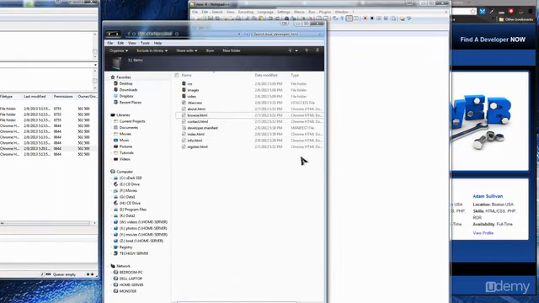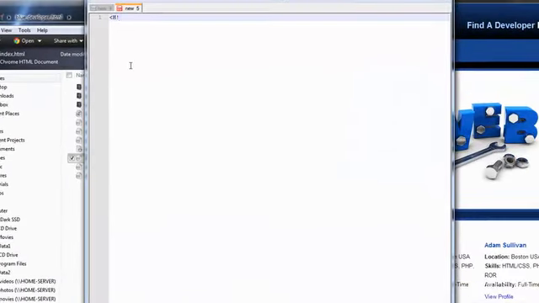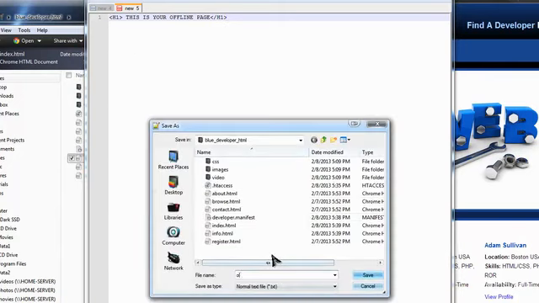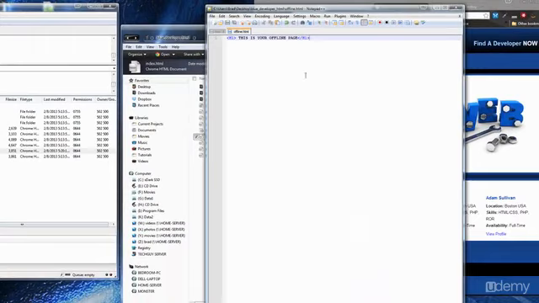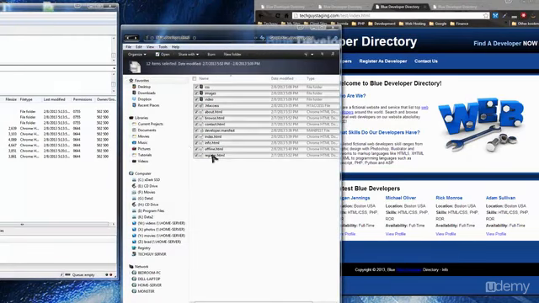We've got to create that offline HTML page. So I'm just going to create a new blank page and just say this is your offline page. Save that as offline.html. Okay, so now I want to upload all of that. I'm going to upload everything and just replace everything that's on the server.